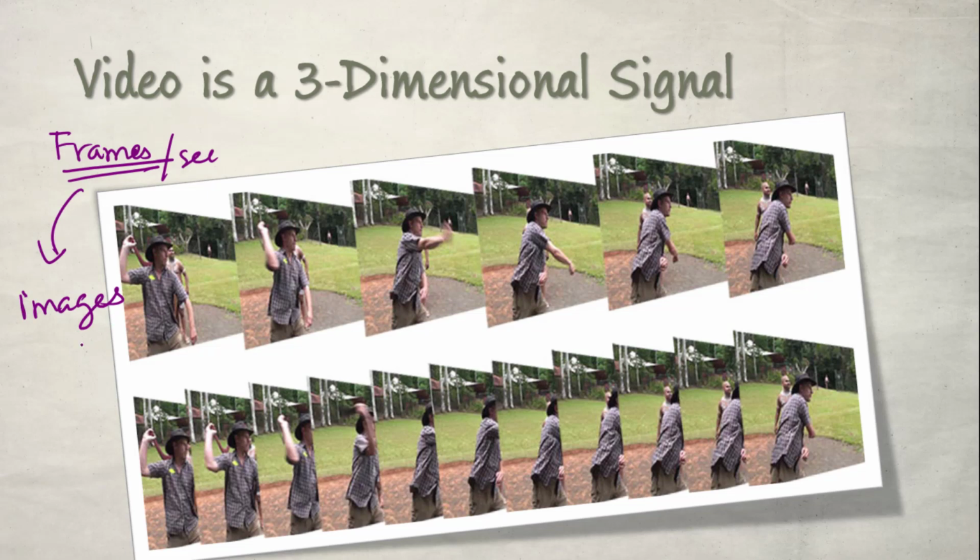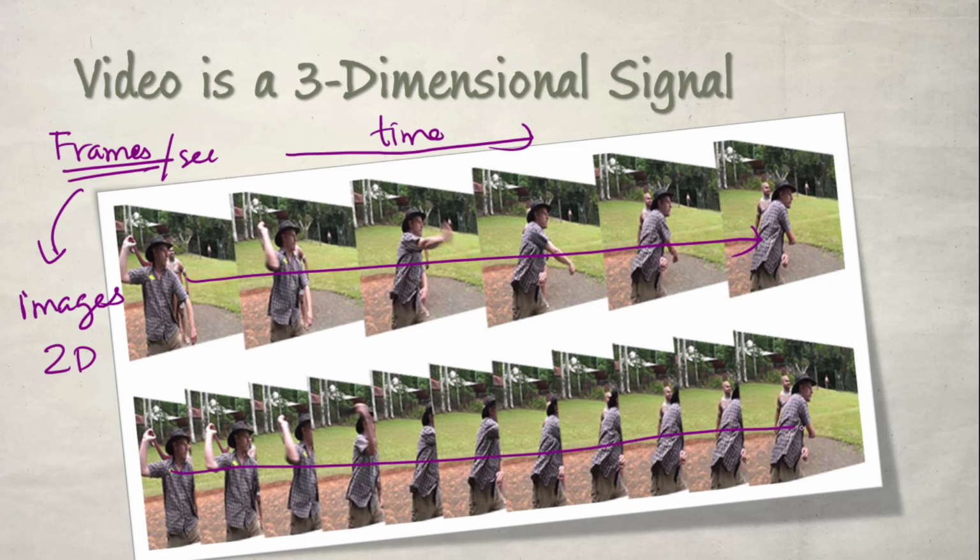Image is already a 2D signal, and these frames or images are varying with respect to time. So this is the time axis. You can see that the frames are varying with respect to time, right? Already a frame is a two-dimensional signal and it is varying with respect to another independent variable, that is time. So here we have three independent variables: x-axis location, y-axis location, and time.